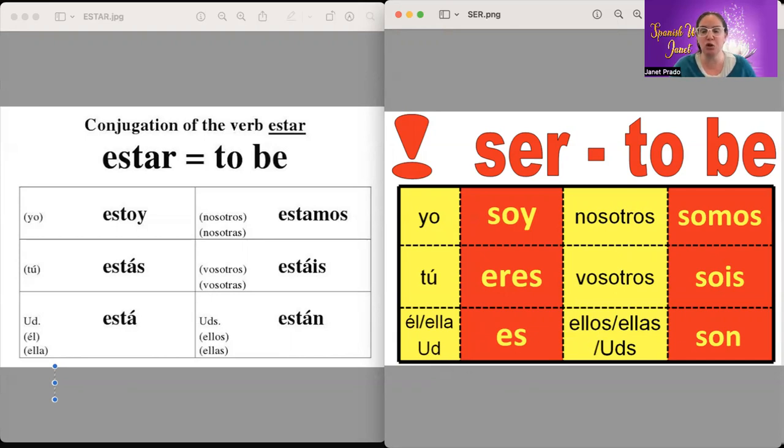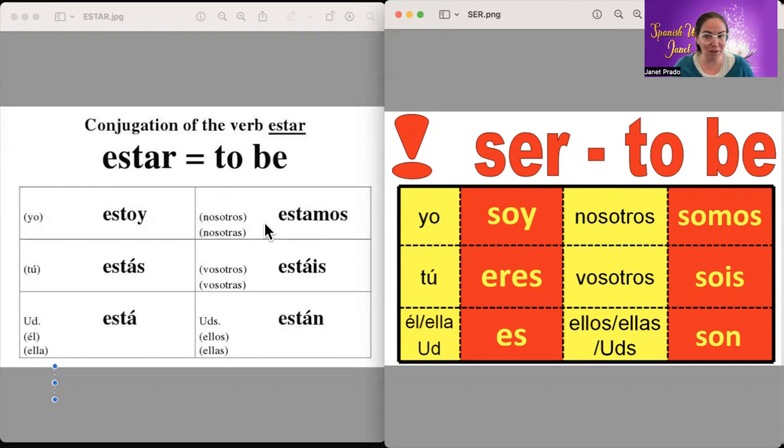Okay, so we're going to do nosotros. So when you're talking about, for example, we are a group of men, right? So this is masculine. In Spanish, there's masculine and feminine. So the masculine is typically EL and the feminine is LA. So when you're dealing with verbs, as you can see over here on the left-hand side, there's nosotros, which is the masculine, and then nosotras, which is the feminine, okay?